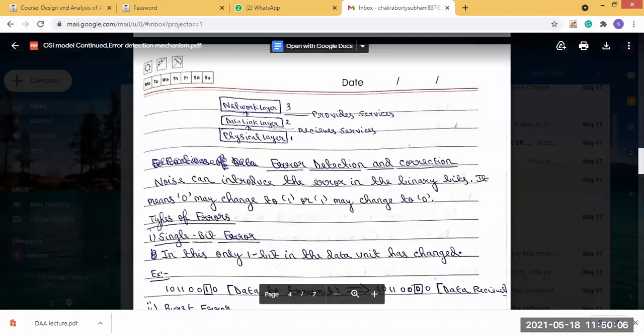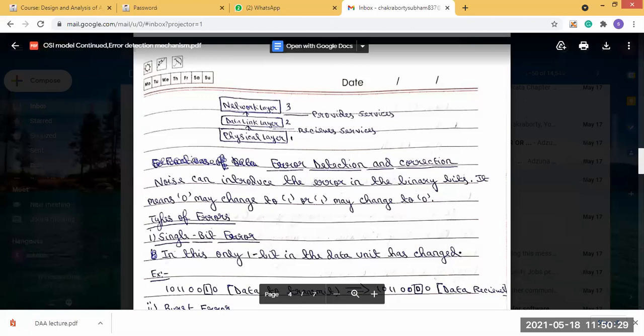Now we'll see error detection and correction. How does an error control mechanism work? To know error detection and correction, first we have to know what an error is. How does an error occur? During transmission between sender and receiver, noise is introduced in the communication channel.